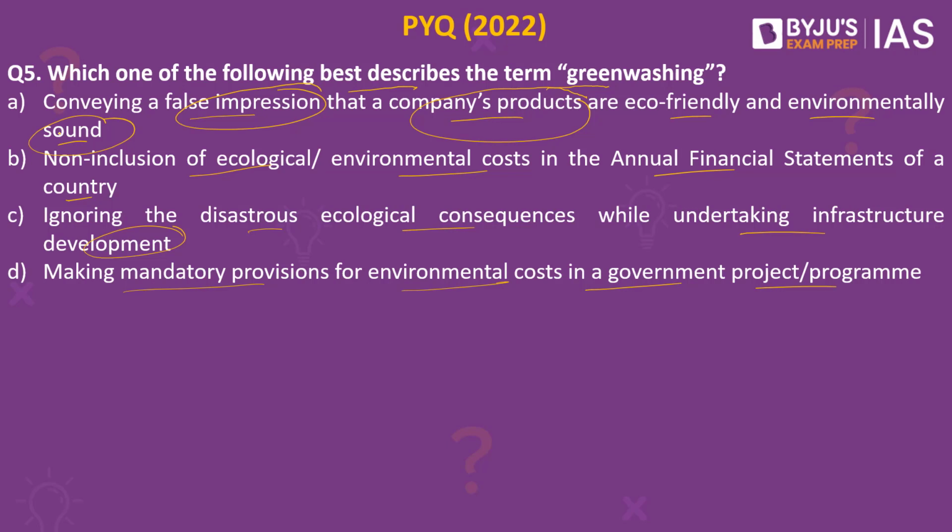What is greenwashing basically? You would have one of the companies. This company may release a product into the market. While it is releasing this product into the market, it may put out as an agenda, as a marketing tool, that all its products are environmentally friendly. But unfortunately, it may not be environmentally friendly, but the product is released as environmentally friendly, eco-friendly, and as a result, this is called greenwashing. Though ideally it should have been so, but it is not, which is called greenwashing. This happens to be a previous year question from the year 2022.